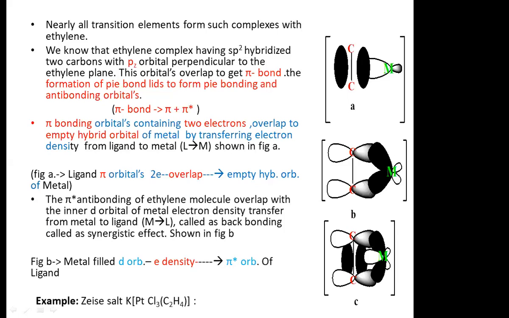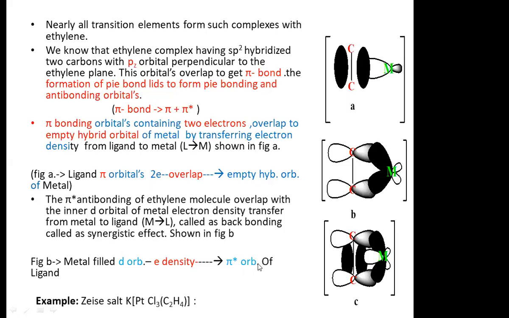This d orbital donates electron density to the pi antibonding orbital of the ethylene molecule and forms a metal-to-ligand back pi bond. Such back pi bonding is also called the synergistic effect. In short, the metal's filled inner orbital transfers electron density to the pi antibonding orbital of the ligand, forming the metal-to-ligand back pi bond.